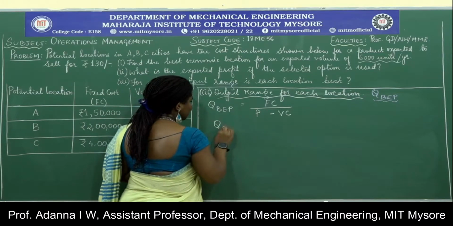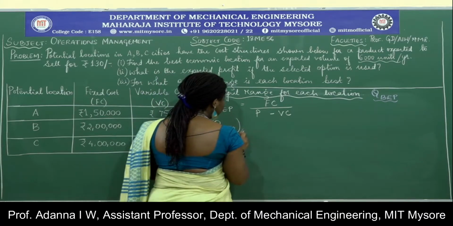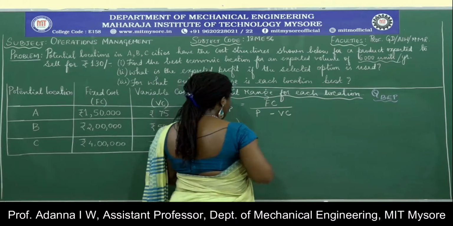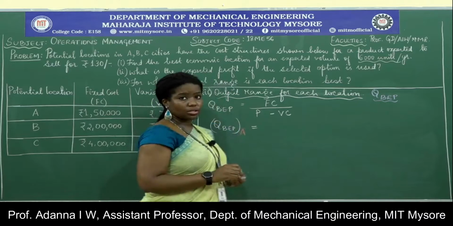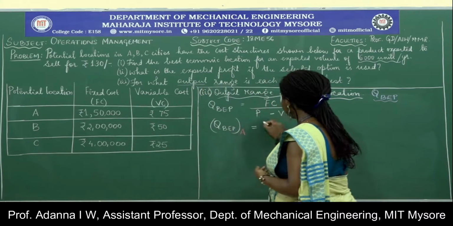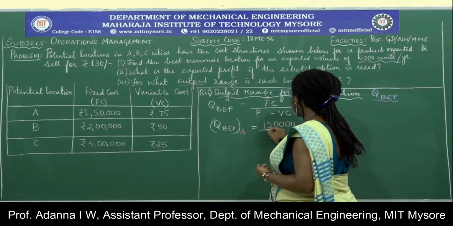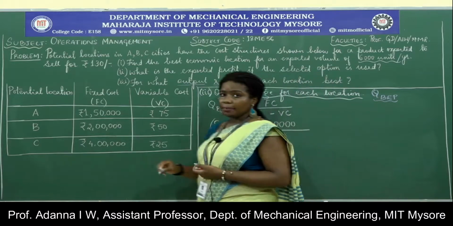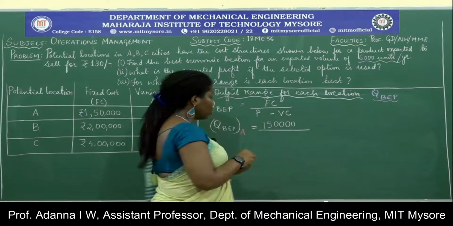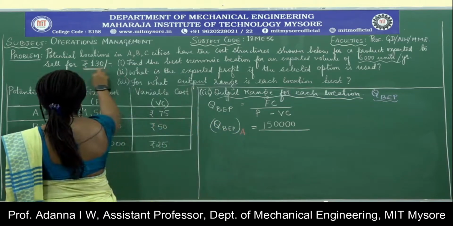If I start with finding QBEP just for location A, the fixed cost for location A is already given to me, which is 1,50,000, divided by the selling price per unit, which is common for all of them, and it is rupees 130.